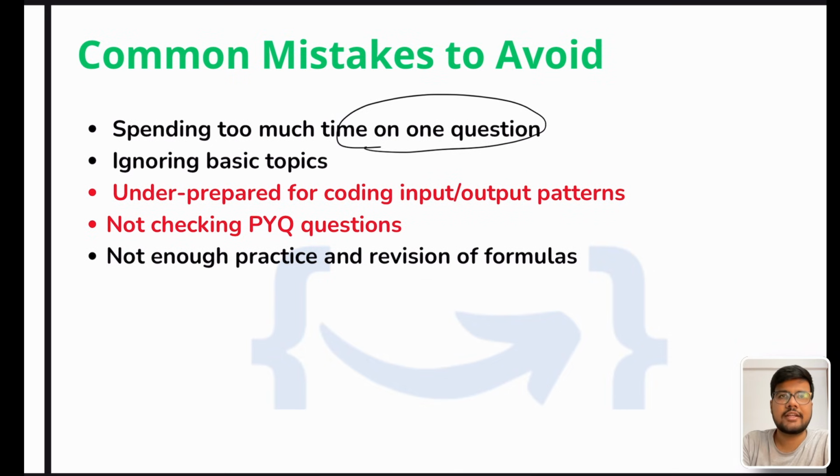Okay. So yes, common mistakes to avoid: spending too much time on one question. I got to know many things, Aditya. I was able to solve that question, I gave 2, 4, 5 minutes extra. See, if you give 2, 4, 5 minutes extra, you could solve another 2, 3 questions which are just a tick, very easy to solve, like percentage or averages questions, right? So you need to be very precise about where and how you spend time. Read once, read twice. If you are able to solve it in a minute, good. If not in a minute, go ahead.